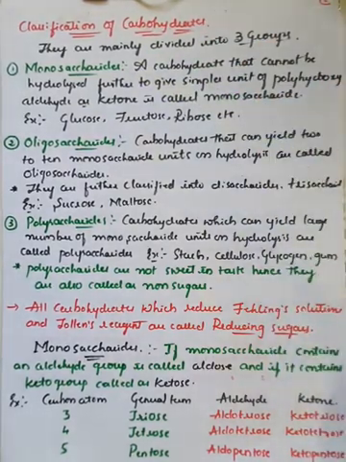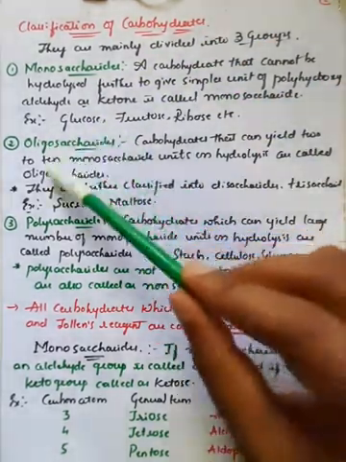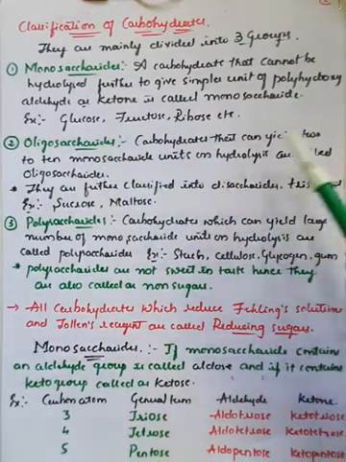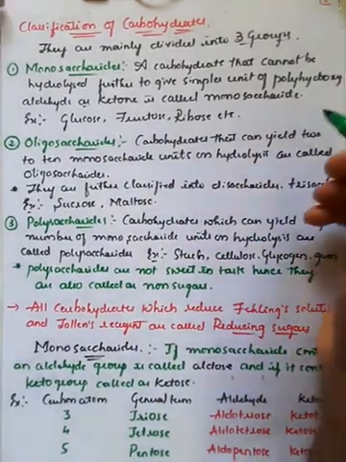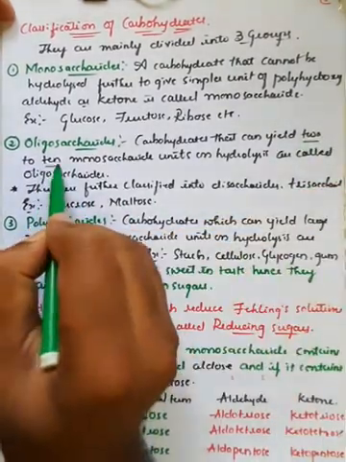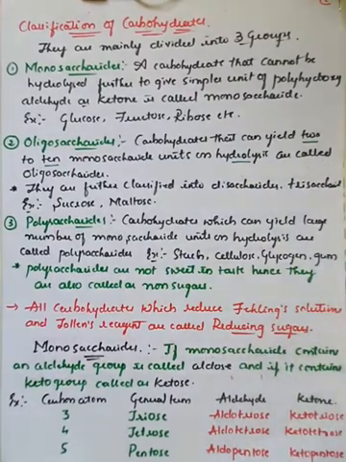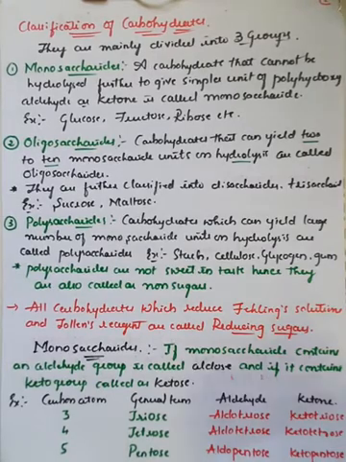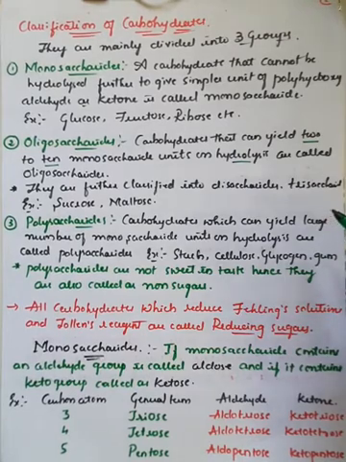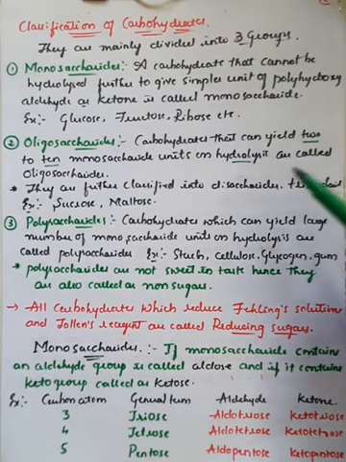The second classification of carbohydrates is oligosaccharides. Generally, carbohydrates that can yield 2 to 10 monosaccharide units on hydrolysis, minimum 2 and maximum 10, are called oligosaccharides, right? They are further classified into disaccharide, trisaccharide. If it gives 2 units, we call it a disaccharide. If it gives 3 units on hydrolysis, which means it splits into 3 different units, it is called a trisaccharide.